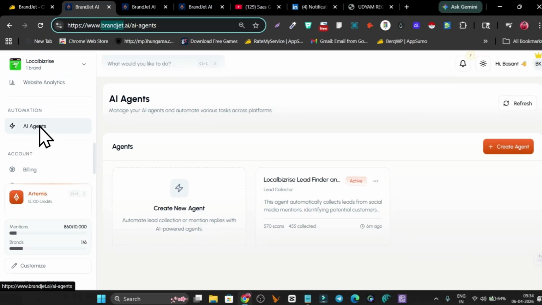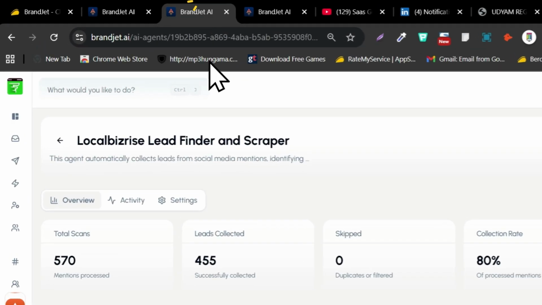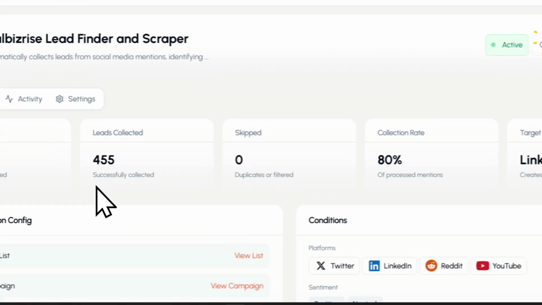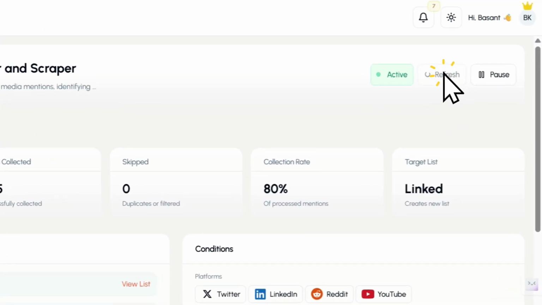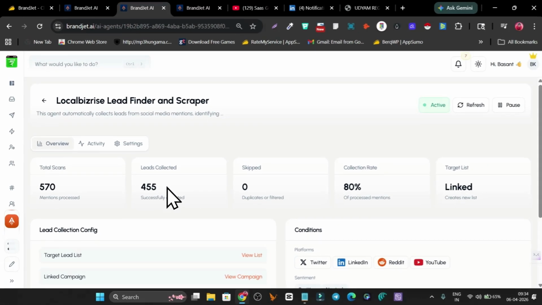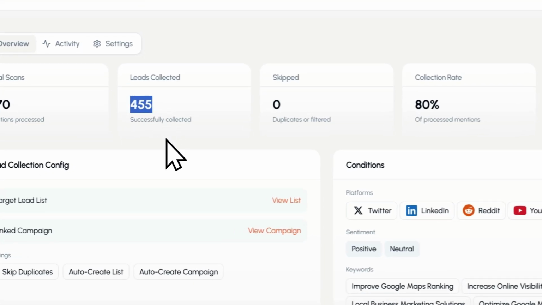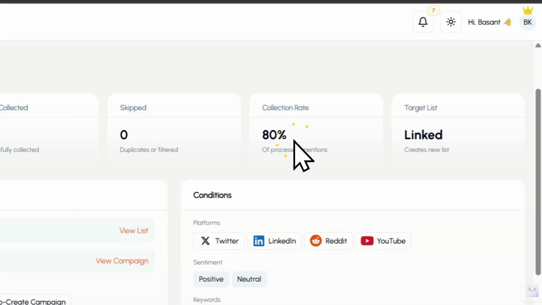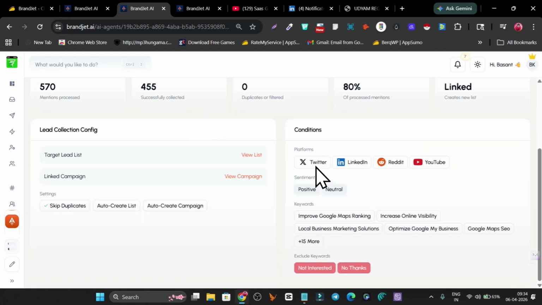We have to go to AI agents, and after that click here on new agent. You can see this is the AI agent I have recently built, and if I refresh the page, this AI agent is getting me new leads every minute. Let me refresh the page, and right now I have around 455 leads collected from different social media platforms, and this is an 80% collection rate. These leads are collected from Twitter, LinkedIn, Reddit and YouTube.